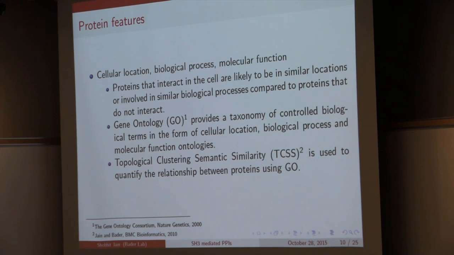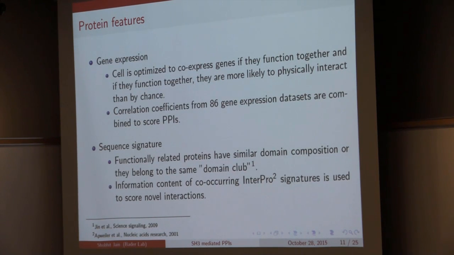So we use a semantic similarity measure called topological clustering semantic similarity to identify the relationship between two proteins given the gene ontology. By using the semantic similarity and gene ontology, we generate 3 scores: one for the cellular location, another for biological process, and the third for molecular function. These 3 scores tell us whether the two proteins are likely to interact with each other or not. Then we look at gene expression.